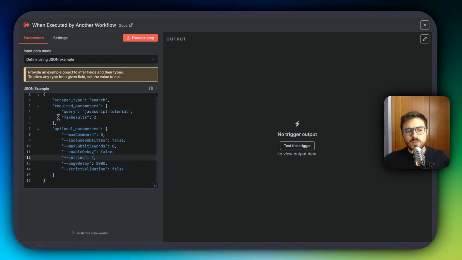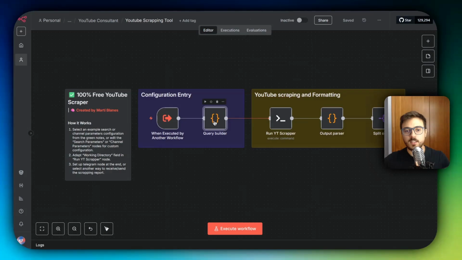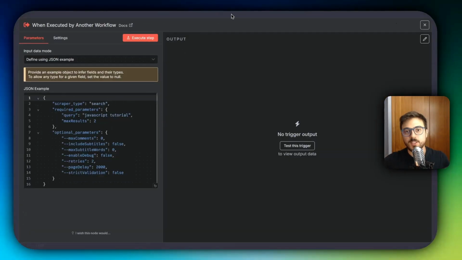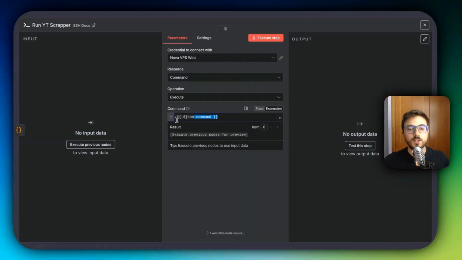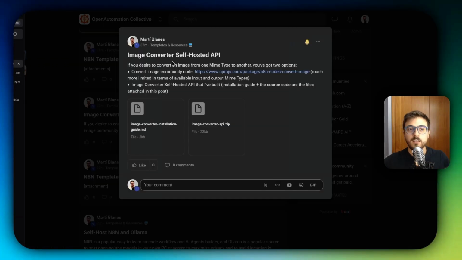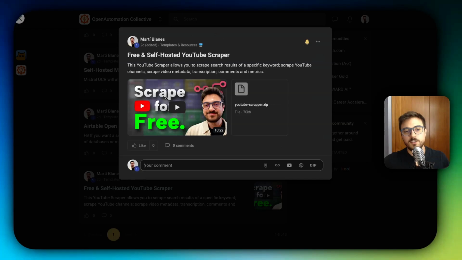But yeah, you don't really have to understand this because these parameters are going to be set by the AI agent. Then this query builder, it's basically code to transform these parameters into a query that it's going to call the scraper. And the scraper can be found in my school community. Basically, you have to scroll down a bit. And as you see here, I already did a video where I showcased the scraping tool, and you can download the latest updated YouTube scraper here.